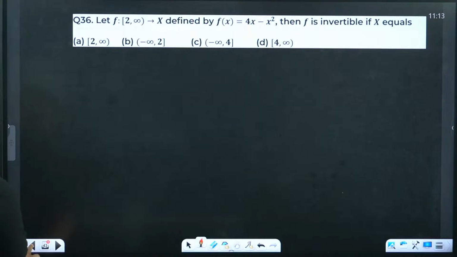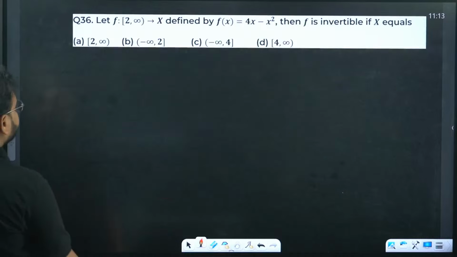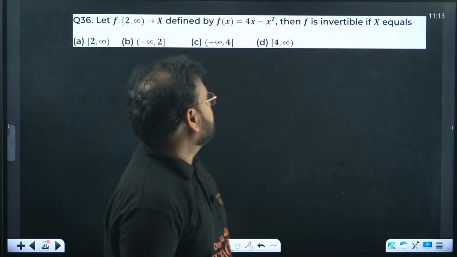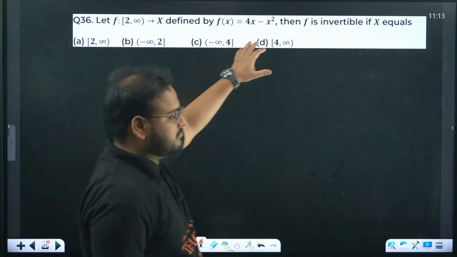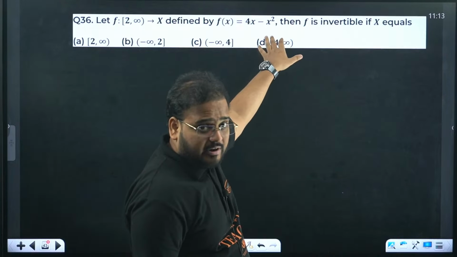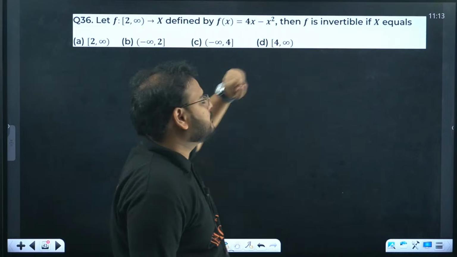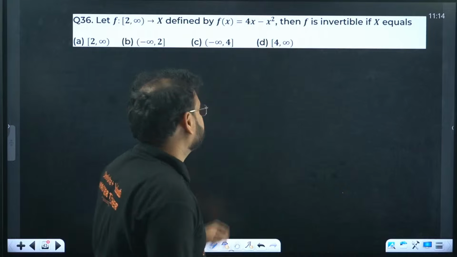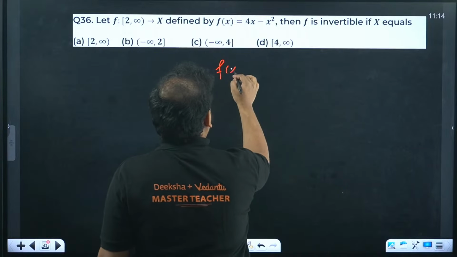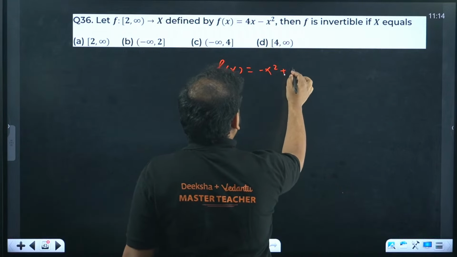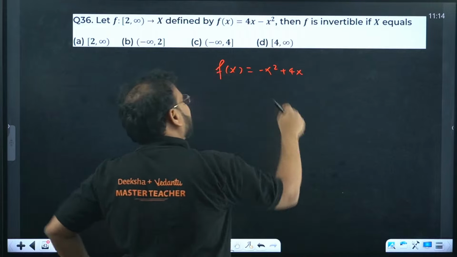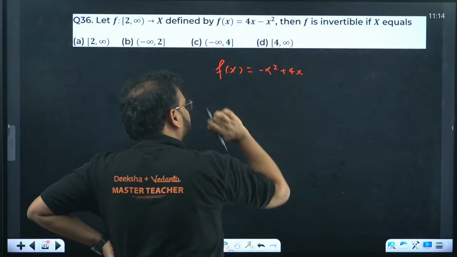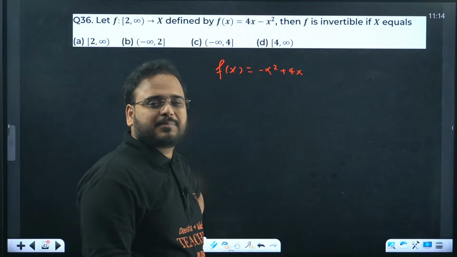Okay, 35 is done. 36 now. A very good question. Again, we're going to use a trick to solve this problem. They're saying that it's a quadratic curve, a parabola, with a negative coefficient. That means the concavity will be downward. What is the intercept on y?